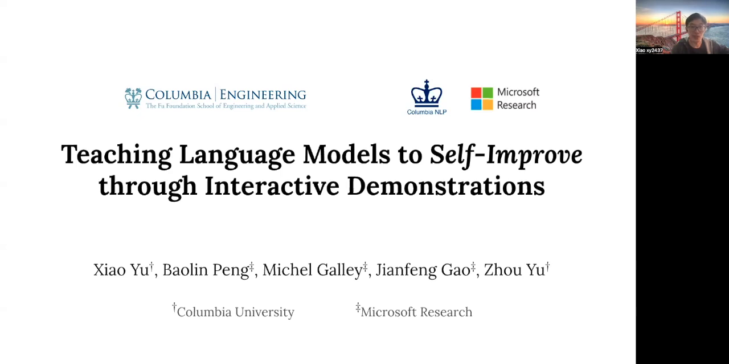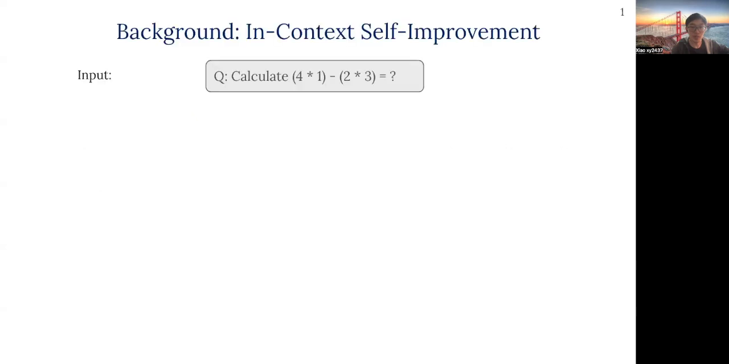Today I'm presenting a joint work with Microsoft Research titled Teaching Language Model to Self-Improve through Interactive Demonstrations. Up until today, there are many methods to improve a language model's output beyond using a simple QA format. For example, consider solving a math question. Calculate 4 times 1 minus 2 times 3.